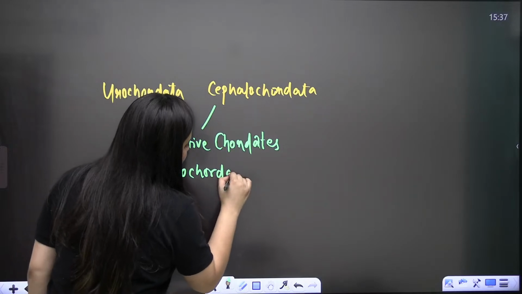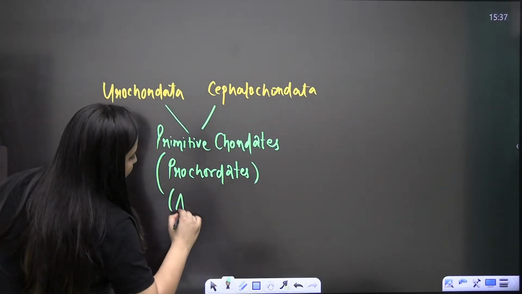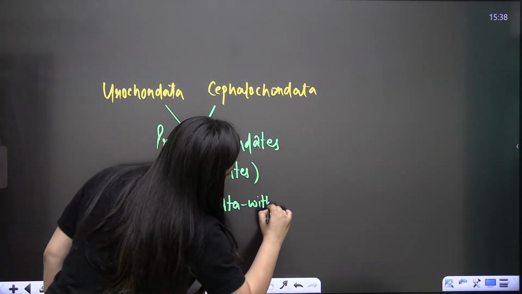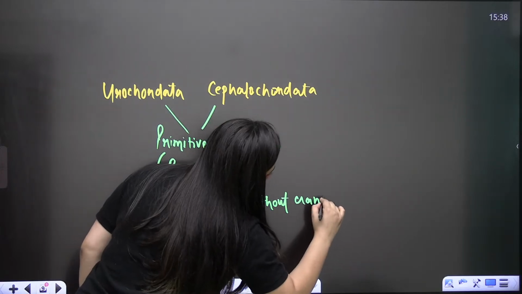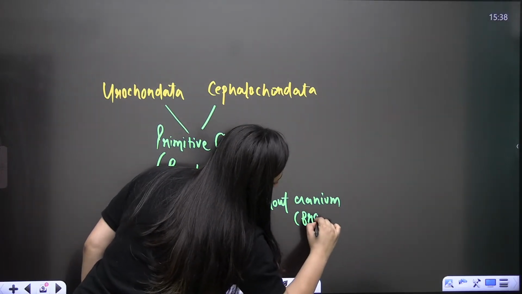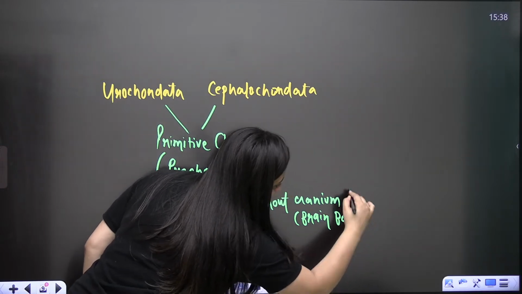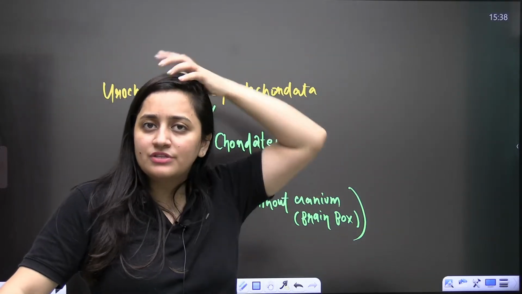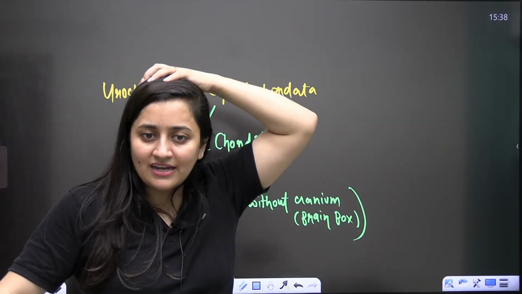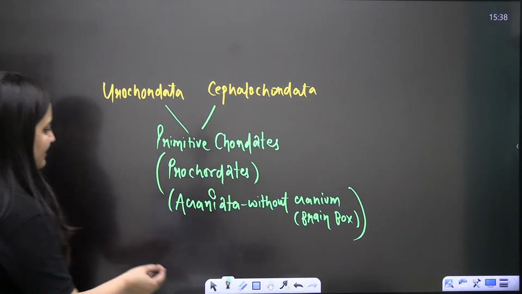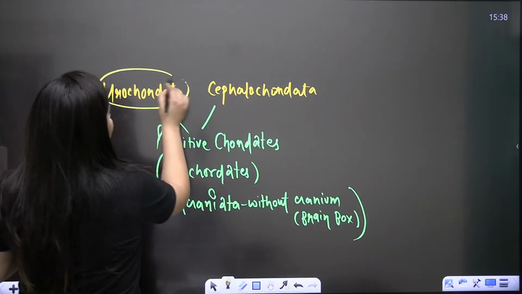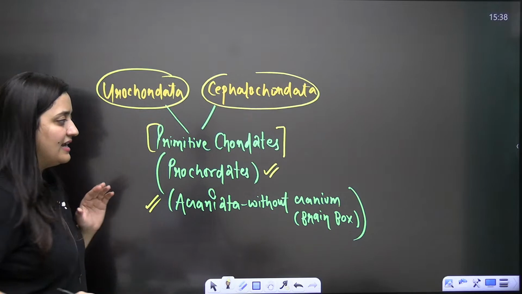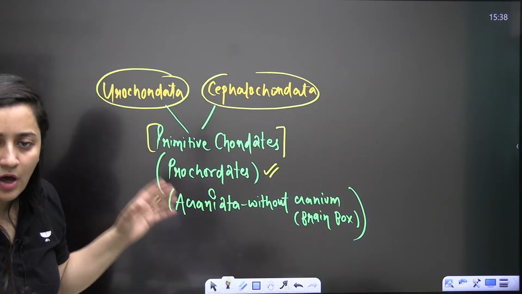So we also call them prochordates, and we also call them acraniata. Acraniata means without cranium. Cranium is the brain box. It protects our brain. In the skull, 8 bones get fused and form the cranium; those are cranial bones. So Urochordata and Cephalochordata are primitive chordates, also called prochordates and acraniates, that is, they are without a brain box.